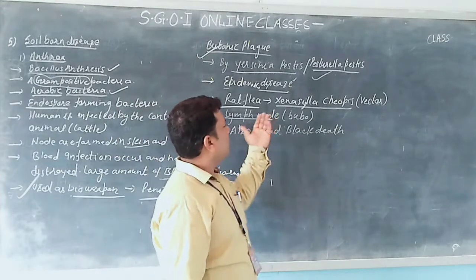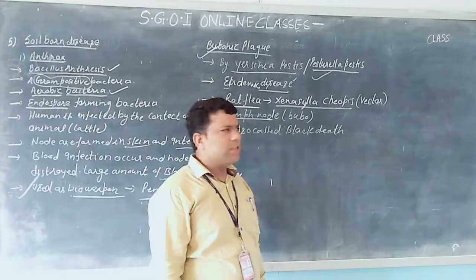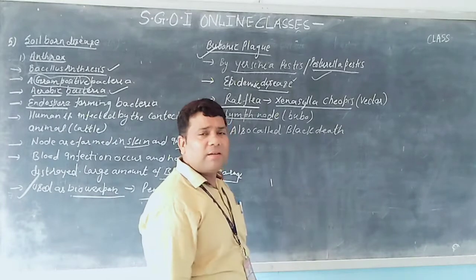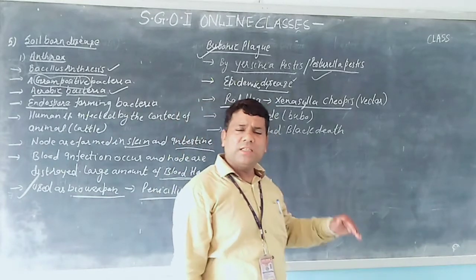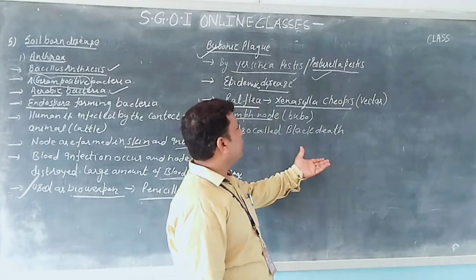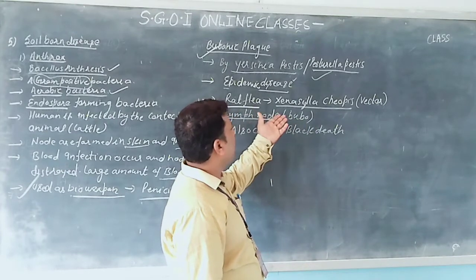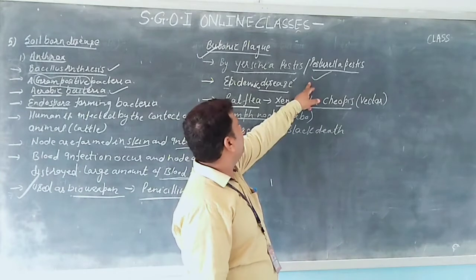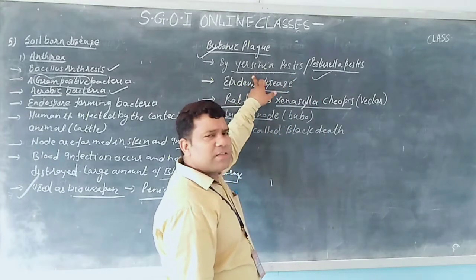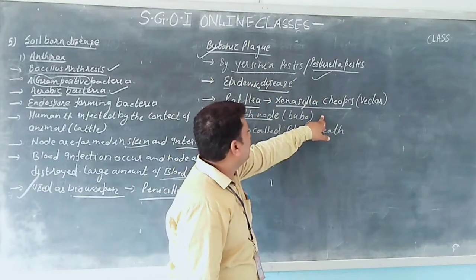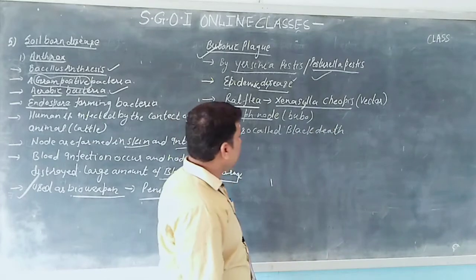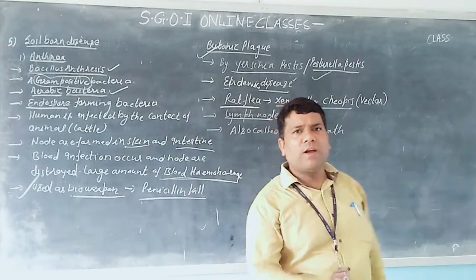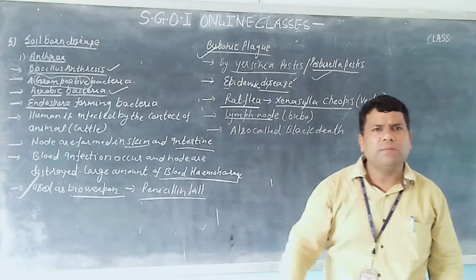It is known as Xenopsylla cheopis. It is actually a vector. Pasteurella pestis or Yersinia pestis are parasites over the Xenopsylla, and Xenopsylla cheopis is a parasite over rats and human beings.